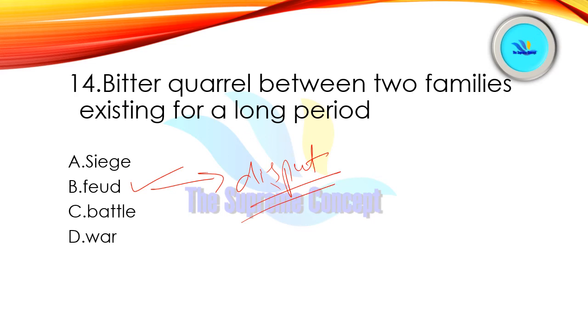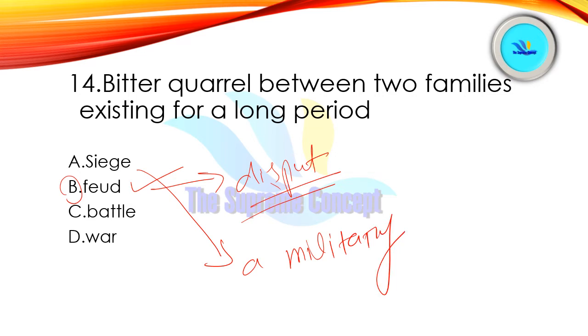All right. So feud is the correct answer here, and battle, war, these are synonyms, and then siege. Siege means a blockade, especially a military blockade of a city, you can say. Let me write it for you: a military blockade of a city.